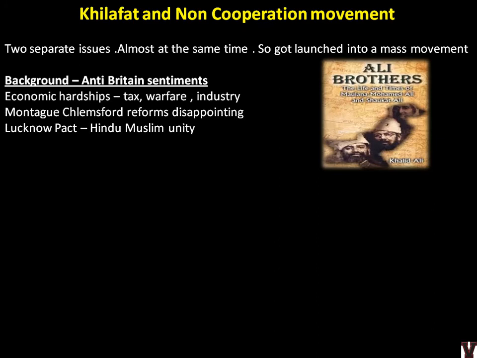Again, the same things that were happening within India: economic hardships, Montagu Chelmsford reforms were not good, Lucknow Pact, Hindu-Muslim unity, Rowlatt Act. They are just listing out the things which would raise anti-Britain sentiments. All these things were there in people's minds, and that is when the Khilafat issue also added to all these things which we already saw in the previous slides.